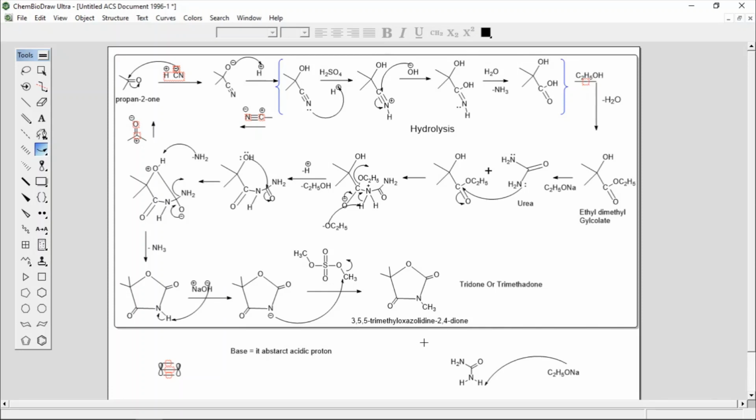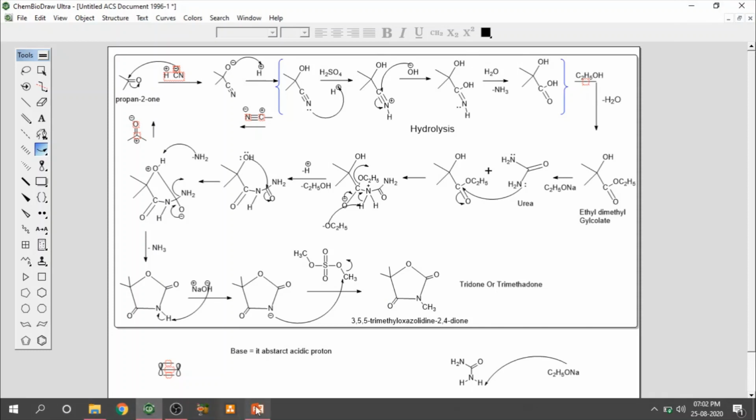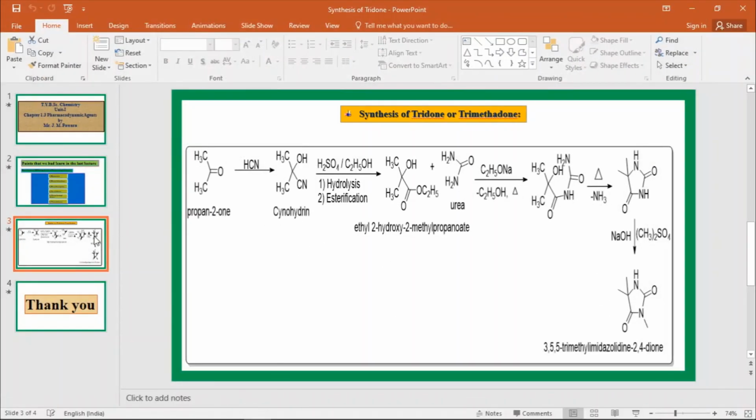It is a step-by-step explanation of your reaction, and the use of this tridone is that it is mainly used as an anticonvulsant or in the treatment of grand mal epilepsy, and it is also used to treat petit mal epilepsy, and the side effects are skin rashes, dermatitis, dysuria, kidney damage, and hepatitis. So this is all about the reaction mechanism.